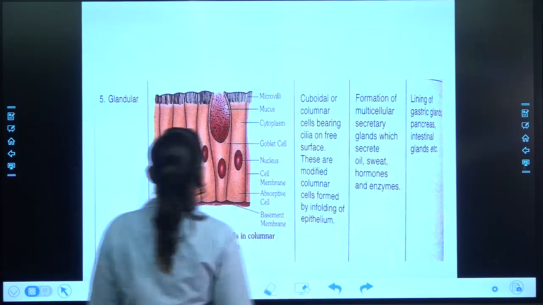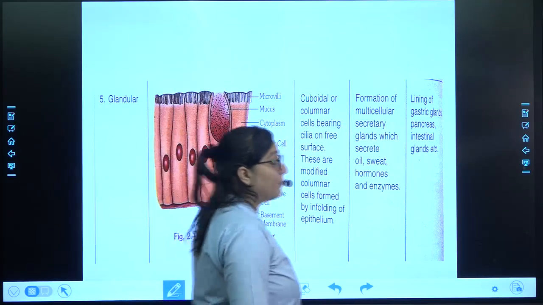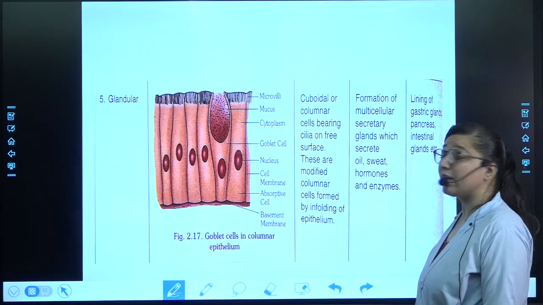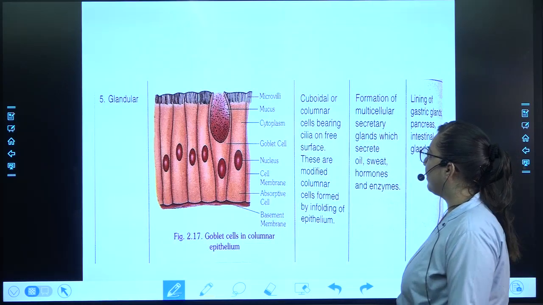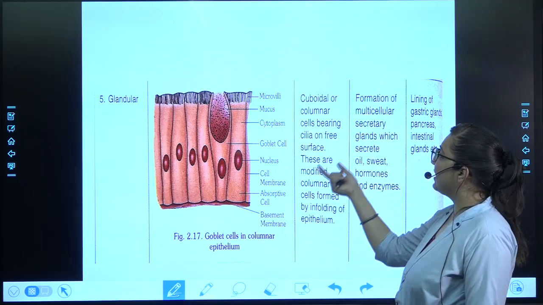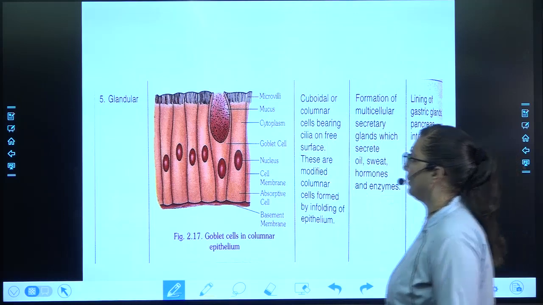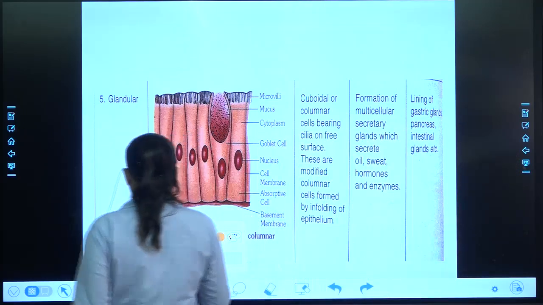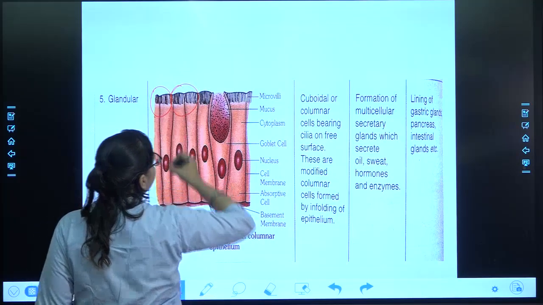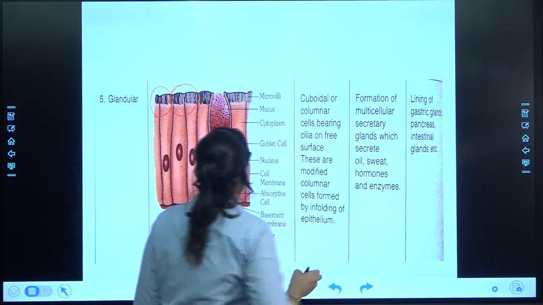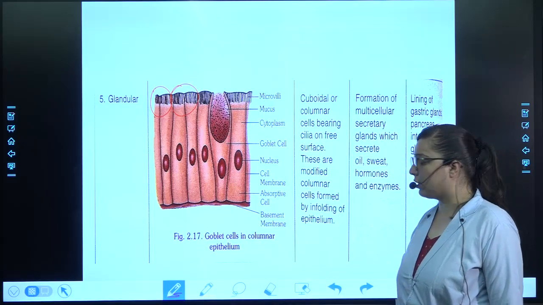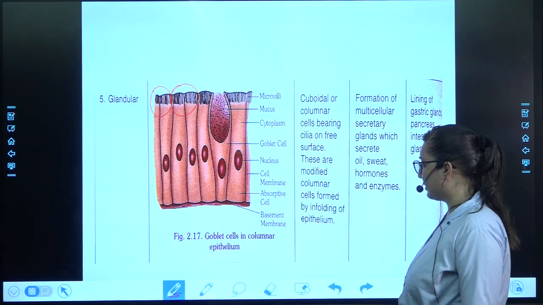Now the next type of tissue and the last type of epithelial tissue, it is glandular epithelial animal tissue. It is cuboidal or columnar. The cells are bearing cilia on the free surface. That means, as you can see over here, it has this hair-like structure, and they are modified forms of columnar cells. Okay.